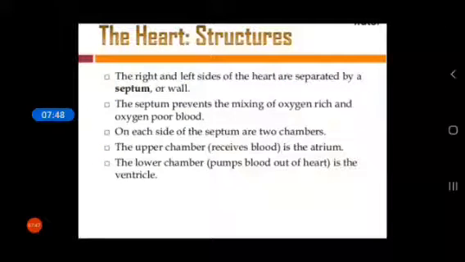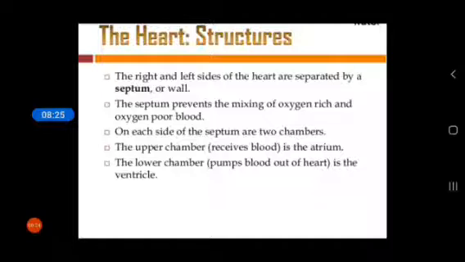Now the structure of the heart: the right and the left side of the heart are separated by a septum or wall. There are two sides of our heart, first one is left and other is right. The left and right parts of the heart are divided by a thin wall called the septum. The septum prevents the mixing of oxygen-rich and oxygen-poor blood. What is the function of the septum? The septum prevents the mixing of oxygen-rich blood and oxygen-poor blood.